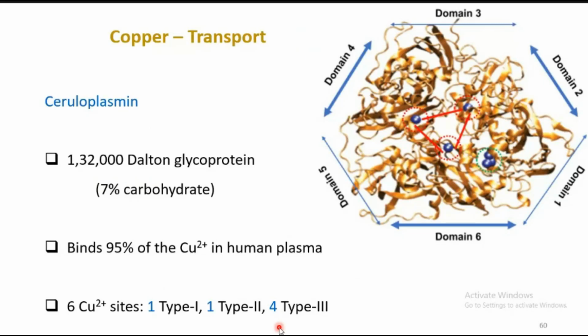So for copper storage generally nature uses ceruloplasmin. It is a glycoprotein which has 7% carbohydrate. It binds a maximum of 95% of copper 2+ in human plasma. So if you look at the structural features, it has 6 copper sites. One from the type 1 copper.